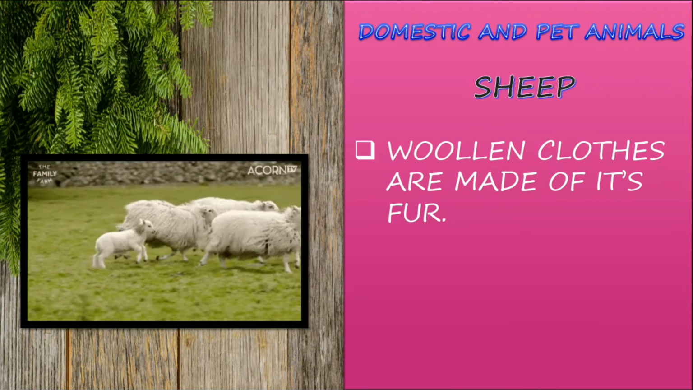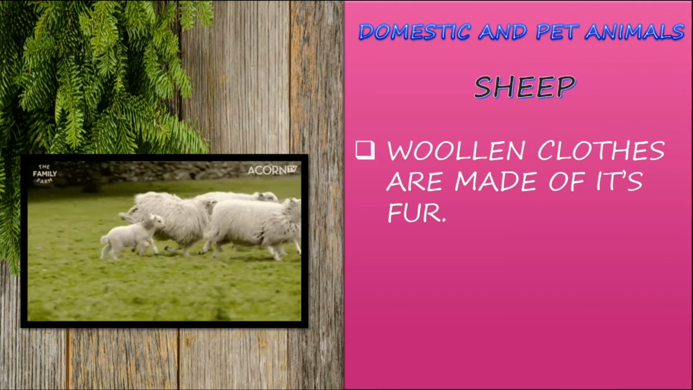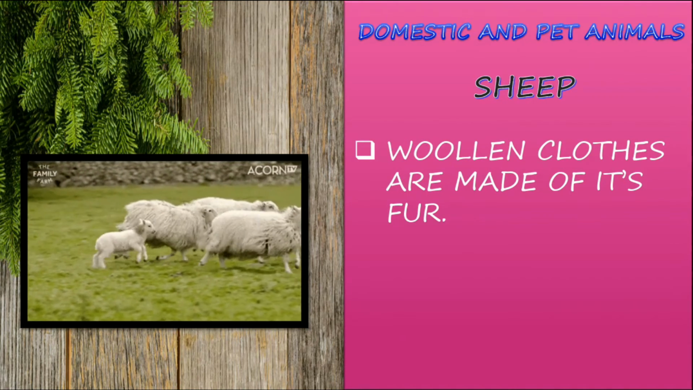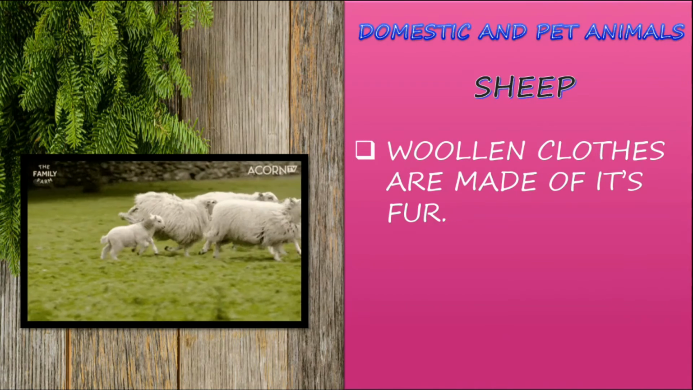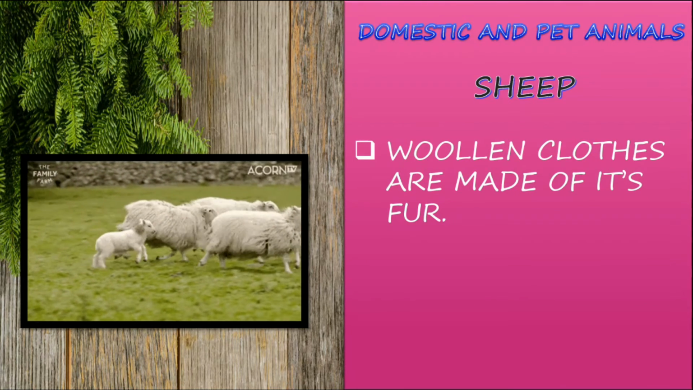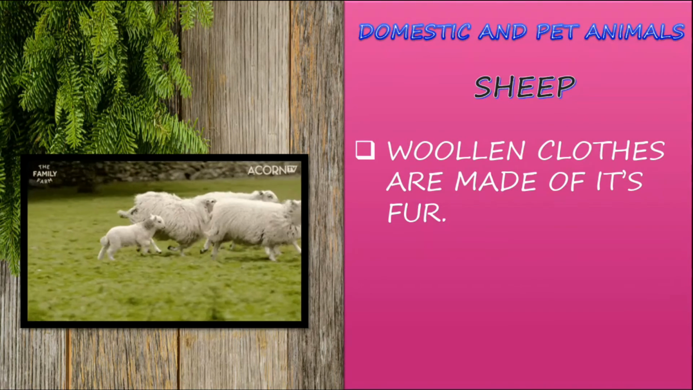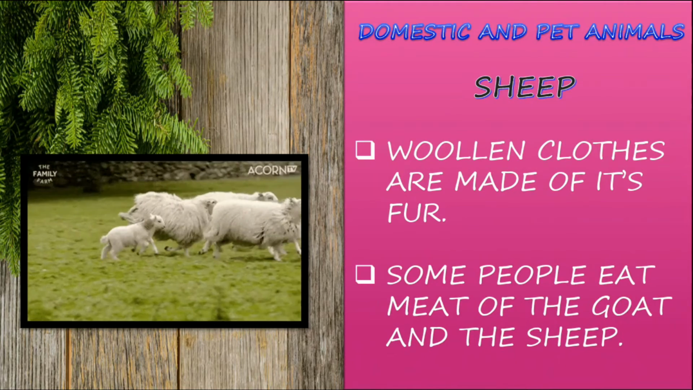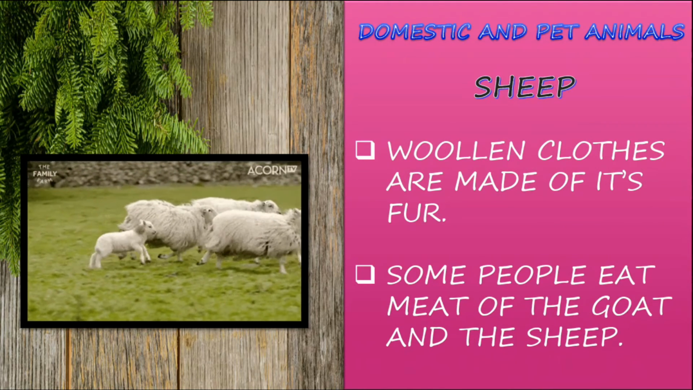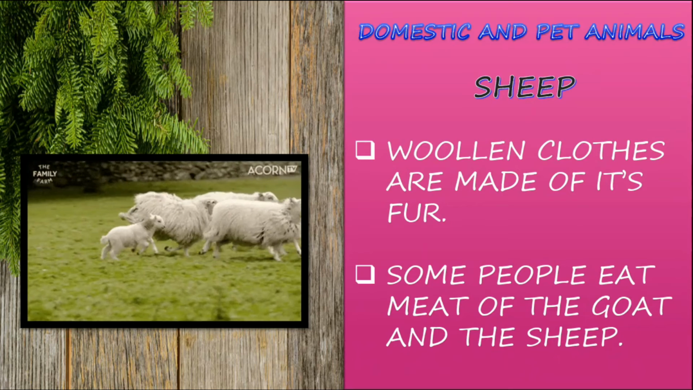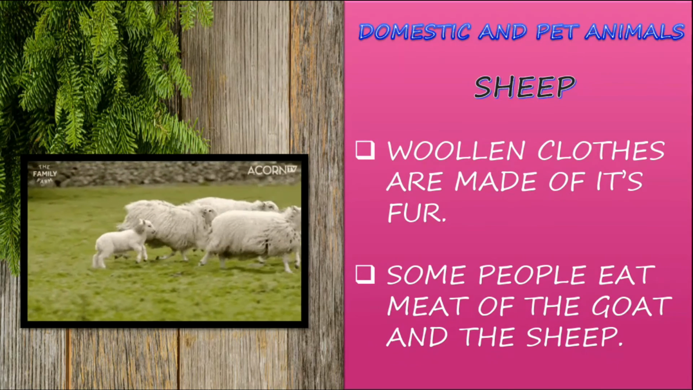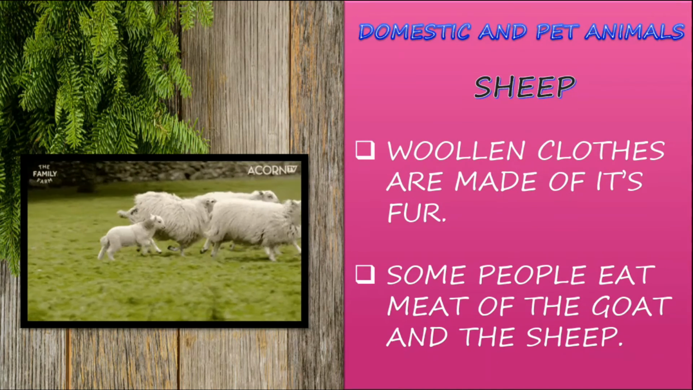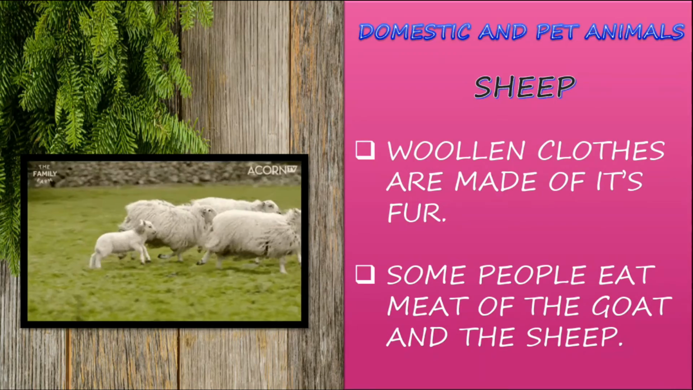Once we take it after the death of the sheep, the woolen clothes will be made. The leather belts and the leather shoes are also made from it. Some people eat the meat of goat and the sheep. So the meat of the sheep is also taken as a food by the people, and it gives us strength.